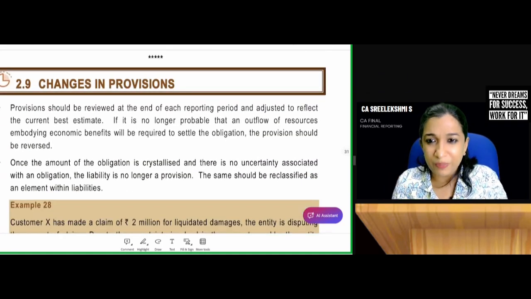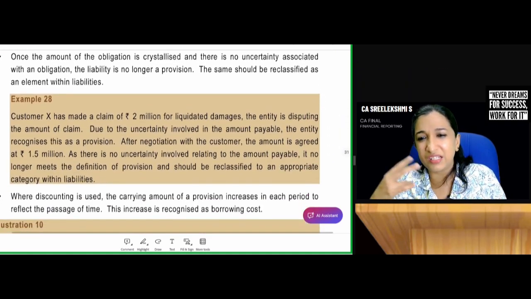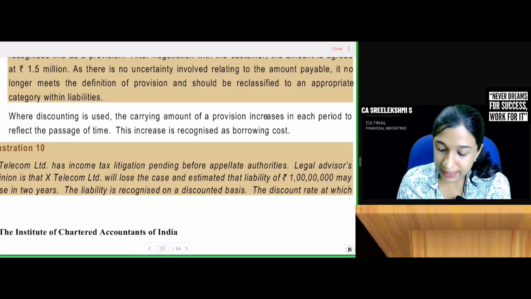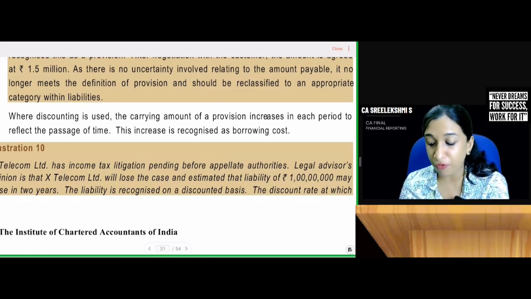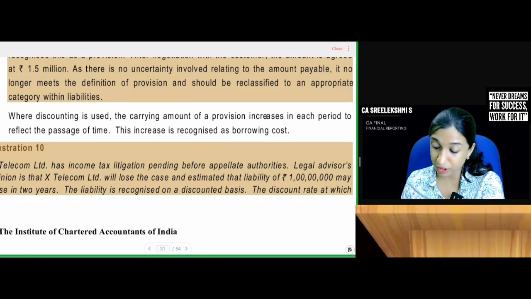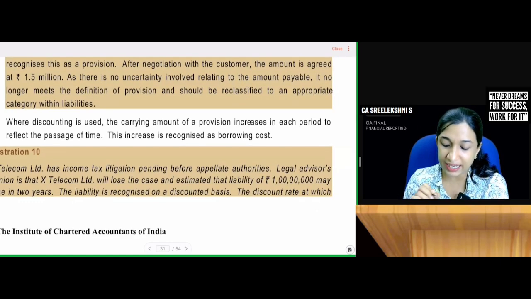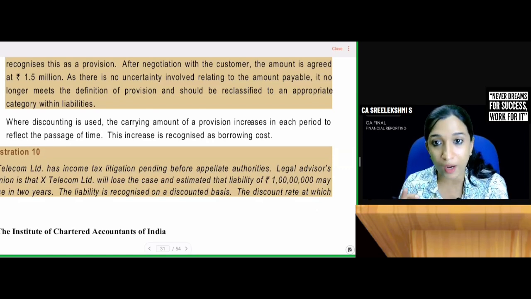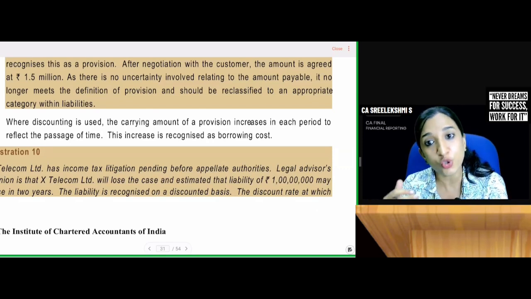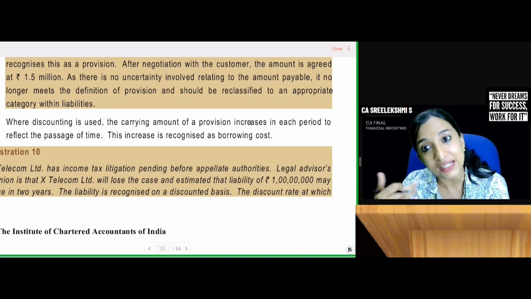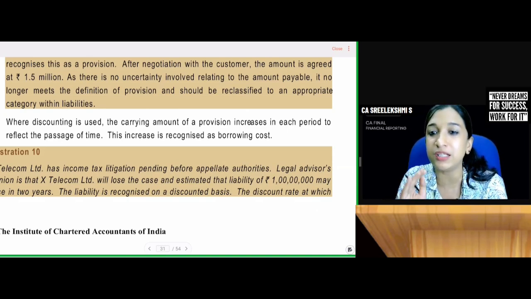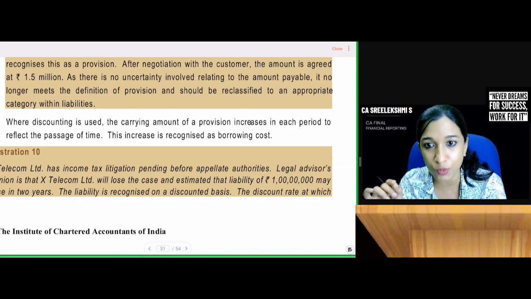Provision should be reviewed at the end of each balance sheet date if there is a change in provision. Question 10. X Telecom Limited has income tax litigation pending before appellate authorities. Legal advisor's opinion is that X Telecom Limited will lose the case and estimated that a liability of 1 crore may arise in 2 years, which means the liability is expected to settle after 12 months. So, for which we need to create a provision at discounted value.